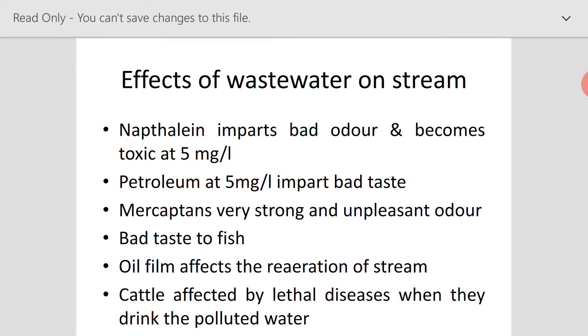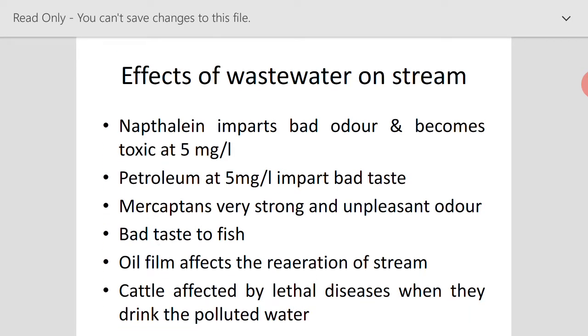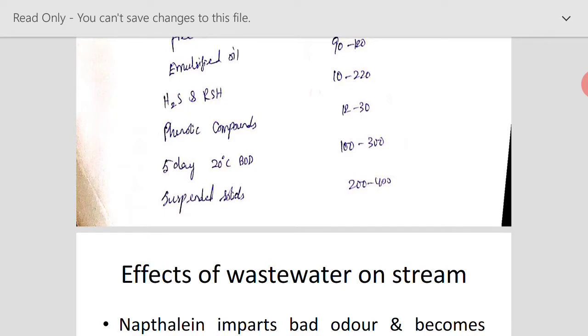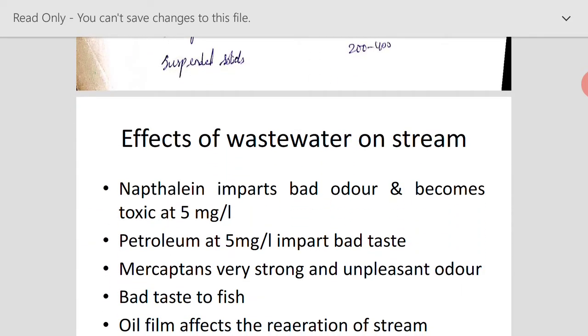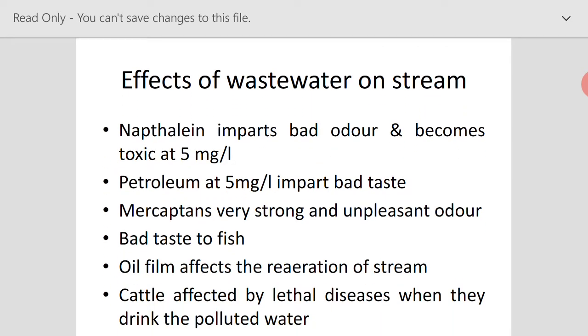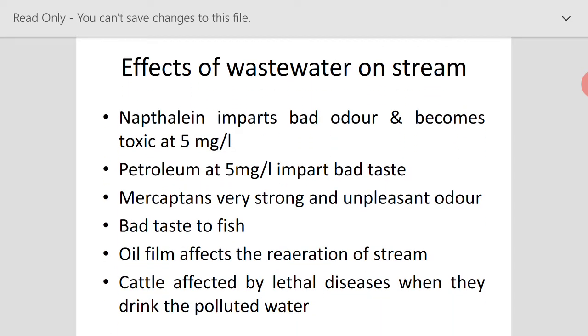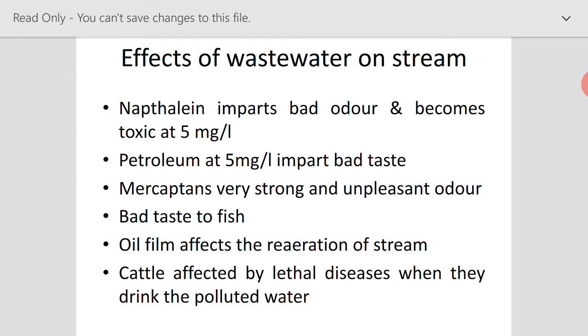So what are the effects of this wastewater on the stream when we discharge it with these characteristics, that is, with a high amount of oil as well as phenolic compounds? What happens when we discharge into the stream? Normally, naphthalene present in this wastewater imparts a bad odor to the stream, and it also becomes toxic at 5 milligram per liter to aquatic organisms. And petroleum, also at 5 milligram per liter, will impart bad taste, and we never consume water which contains petroleum.